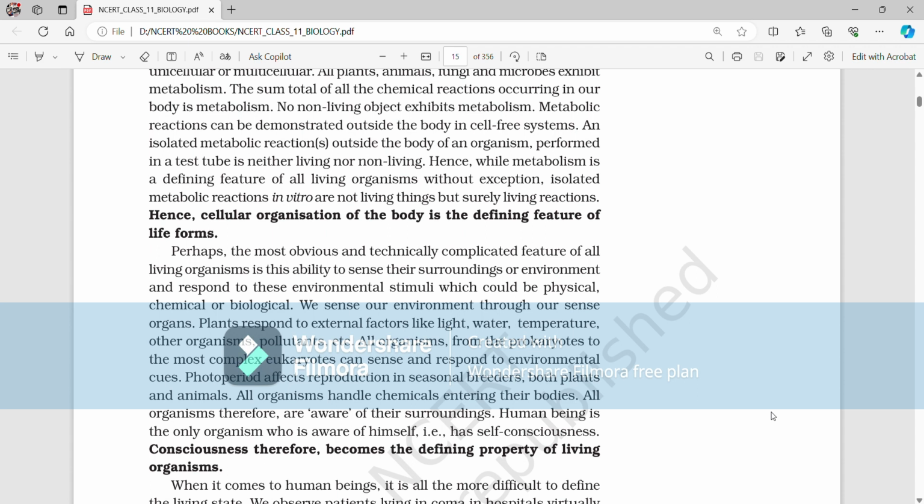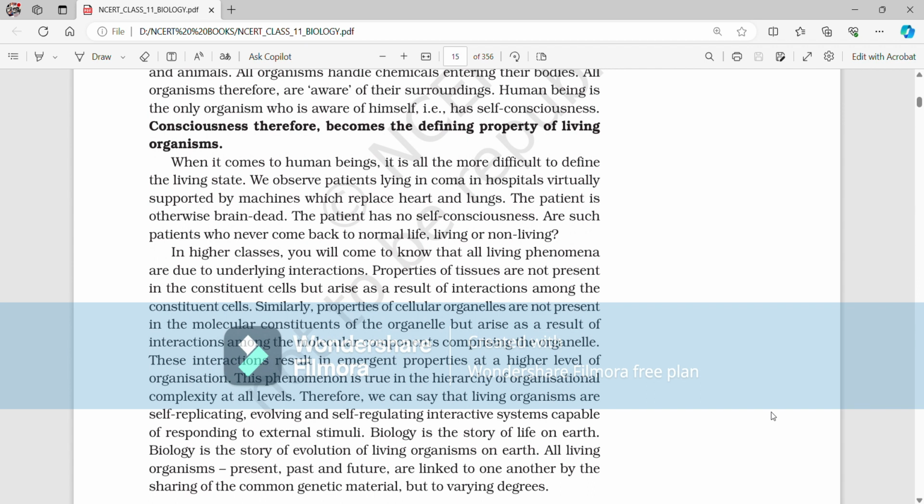All organisms handle chemicals entering their bodies. All organisms therefore are aware of their surroundings. Human being is the only organism who is aware of himself, that is, has self-consciousness. Consciousness therefore becomes the defining property of living organisms.